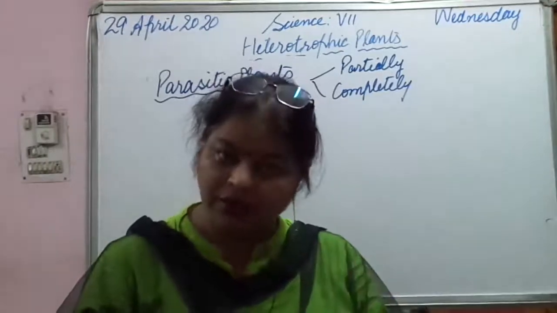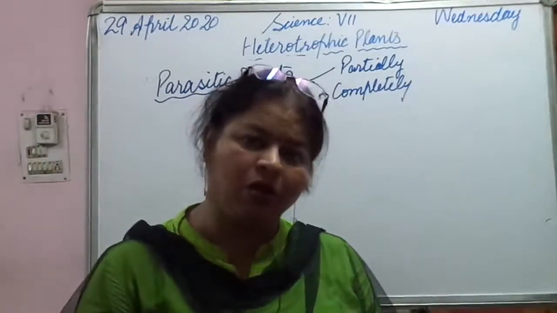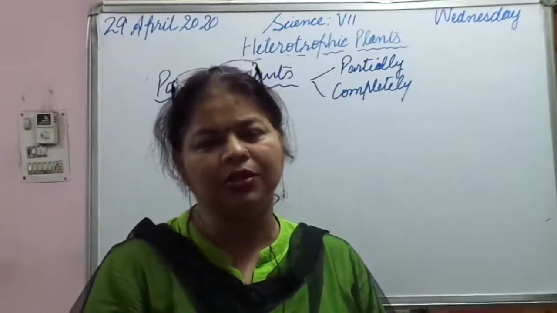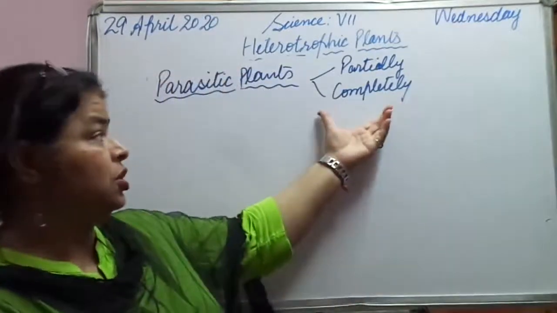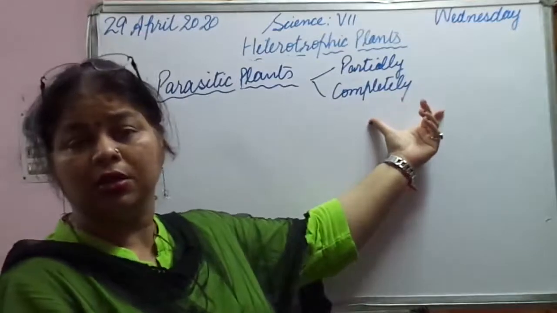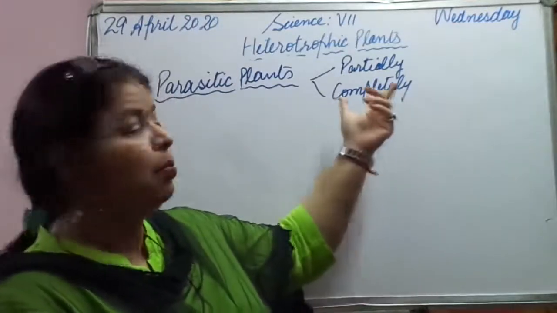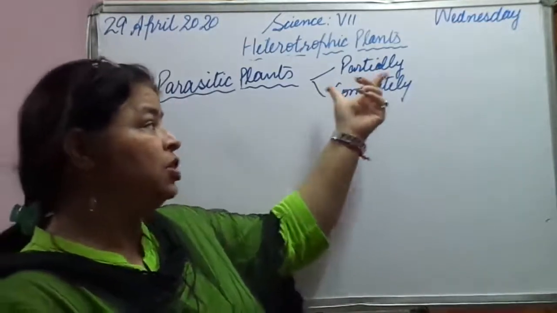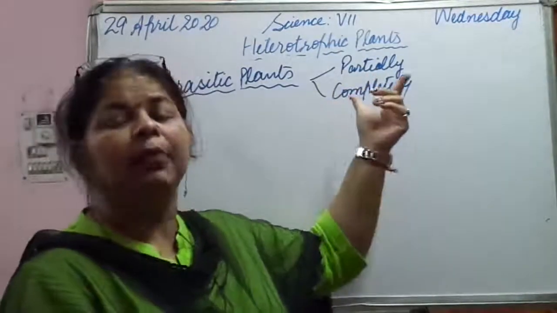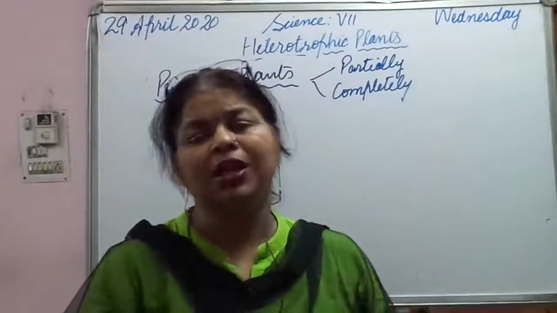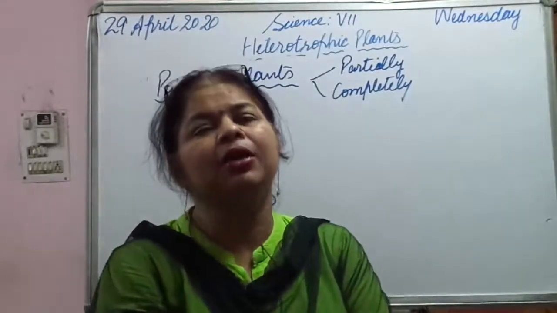Either they are completely, fully dependent on the other plant, or some requirements are taken from the other plant. The plants which partially or completely depend on another plant for nutrition are called parasitic plants.